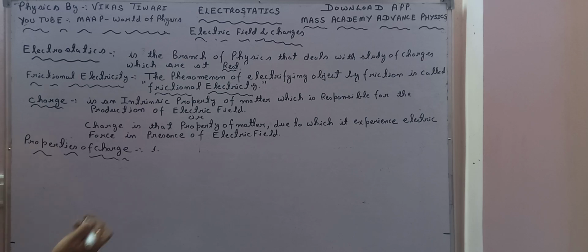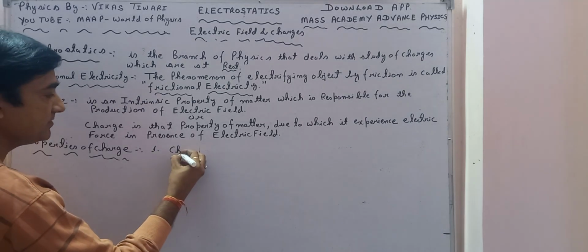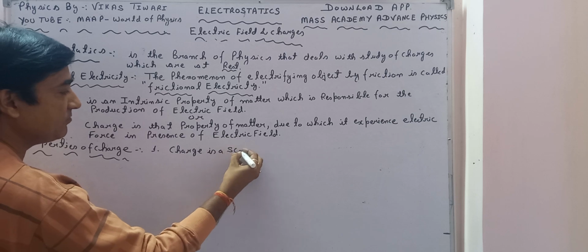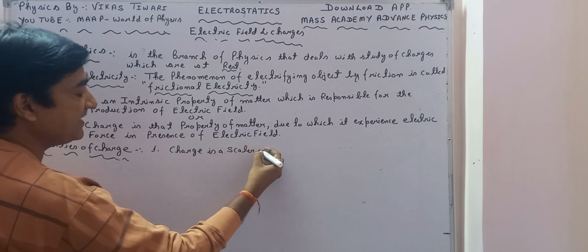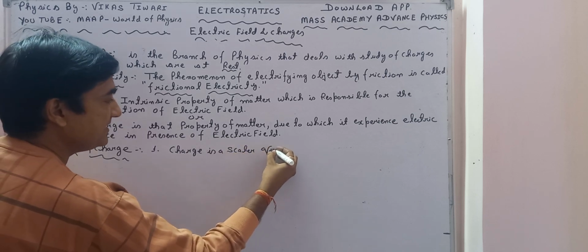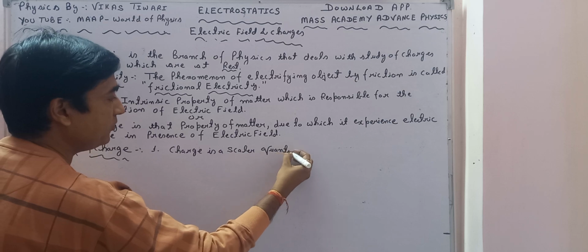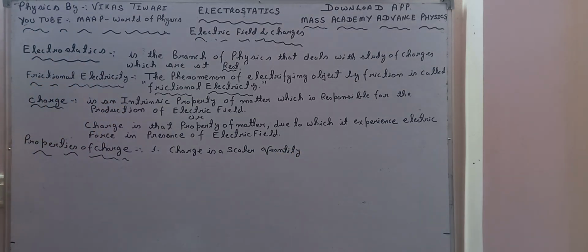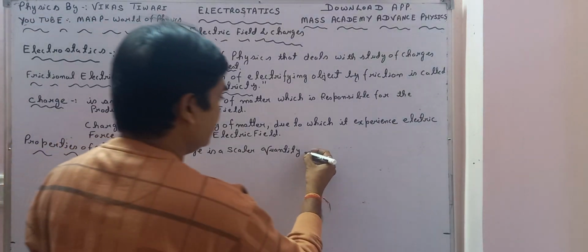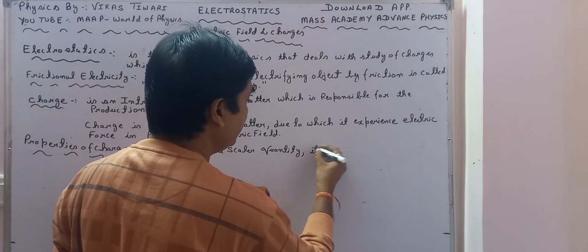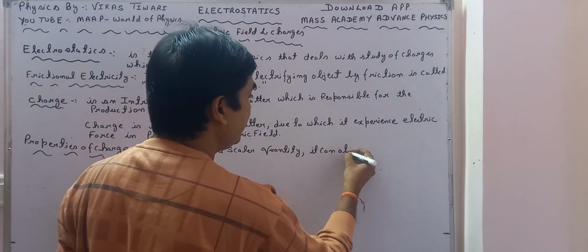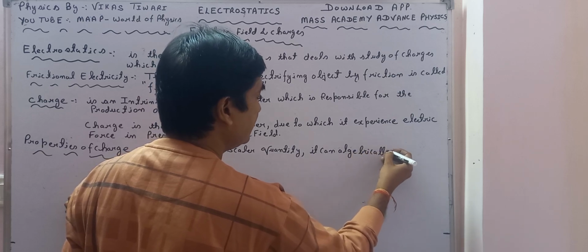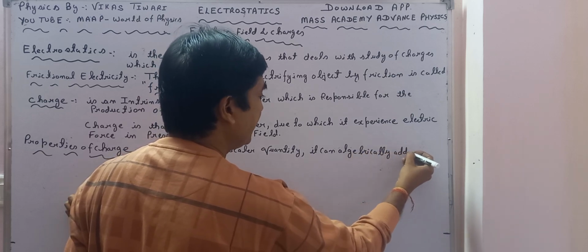Charge is a scalar quantity, and since charge is a scalar quantity, therefore it can be algebraically added or subtracted.